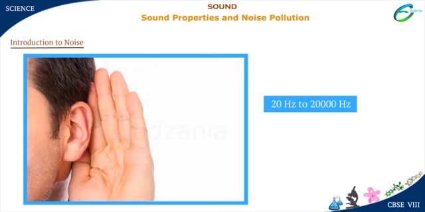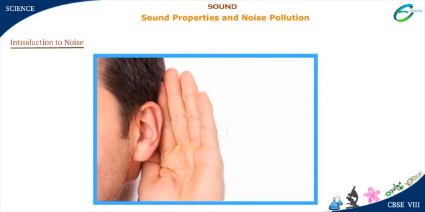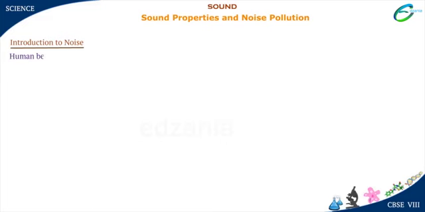This frequency range is called the audible frequency range. We cannot hear the sounds below and above this frequency range since our ears are sensitive to only this frequency range. Human beings cannot hear sounds of frequencies lower than 20 Hz.